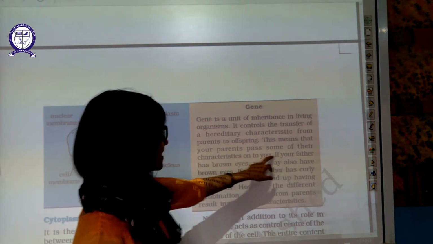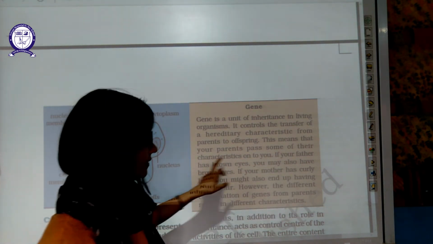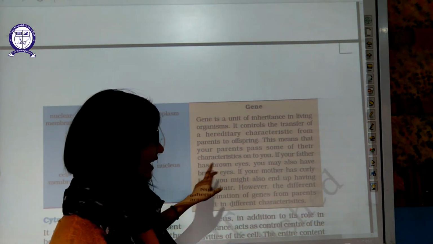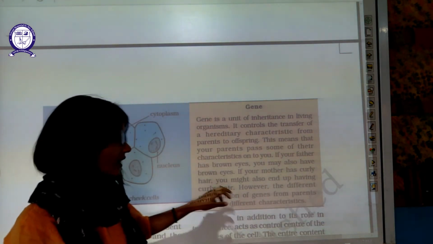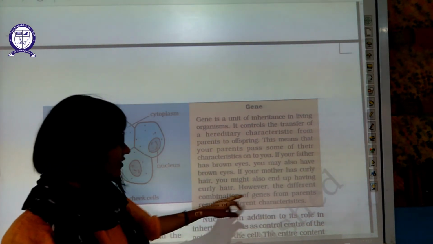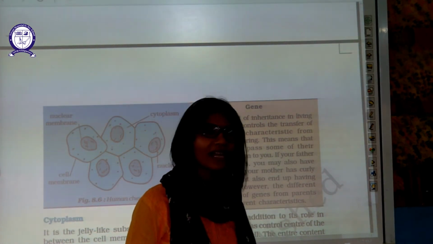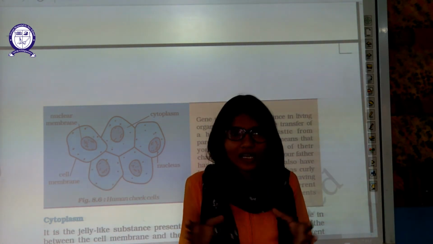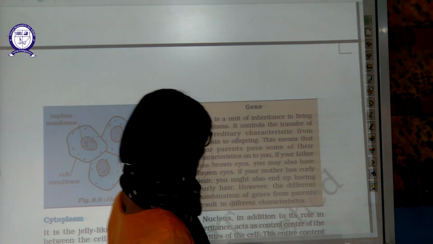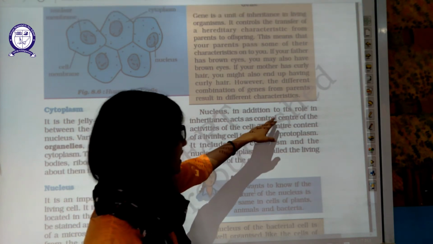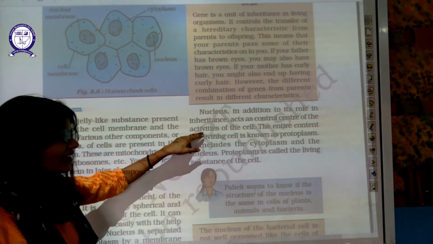This means your parents pass some of their characteristics to you through the genes. If your father has brown eyes, then you may also have brown eyes. If your mother's hair is curly, then your hair might also be curly. However, different combinations of genes pass from parents to offspring. Sometimes offspring do not match either of the parents because these genes get combined, so it loses the basic character sometimes. Now, nucleus, in addition to its role in inheritance, also acts as the control center of the activities of the cell.